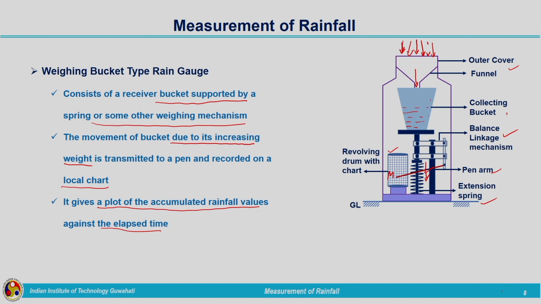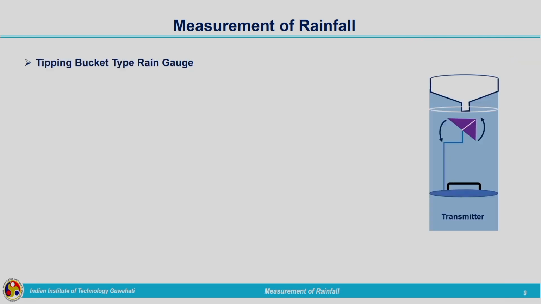After that, water will be removed, and again water is allowed to fill inside. The movement of the spring action depends on the water which is filled in the bucket. That is the representation of the rainfall which we are experiencing. This movement will be marked on the chart, and that represents the rainfall depth.